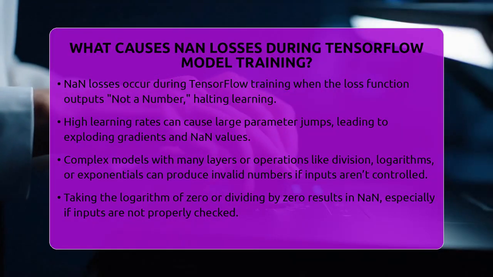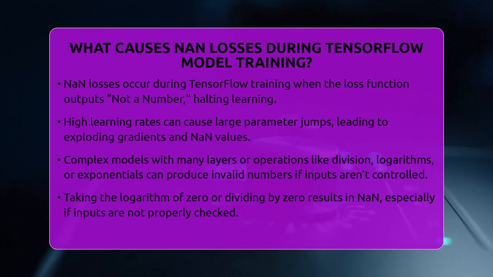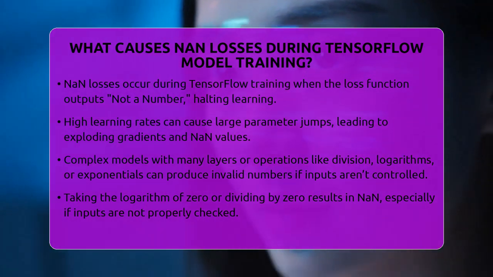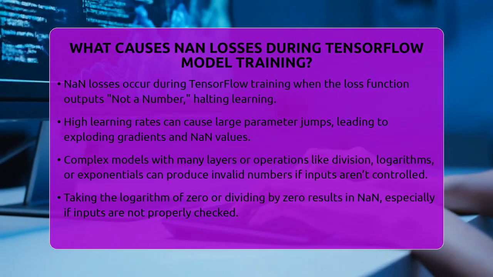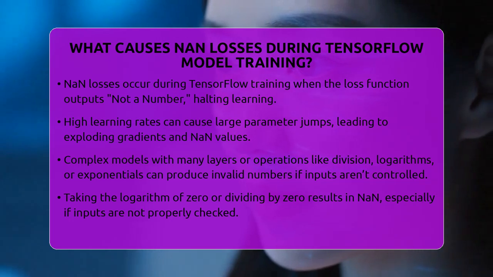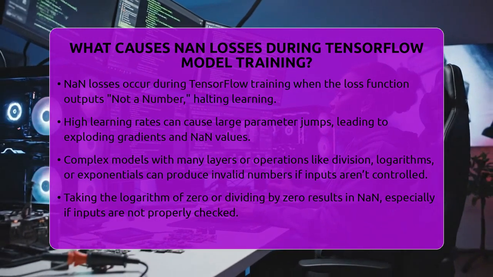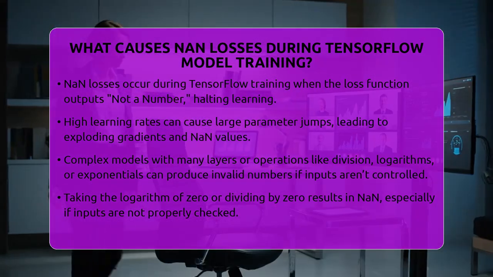What causes NaN losses during TensorFlow model training? Imagine trying to solve a puzzle, but suddenly the pieces start to vanish or become impossible to fit. That's what NaN losses do during TensorFlow training. When the loss function outputs not a number, it stops the learning process. This usually happens when calculations become unstable or go outside expected ranges.